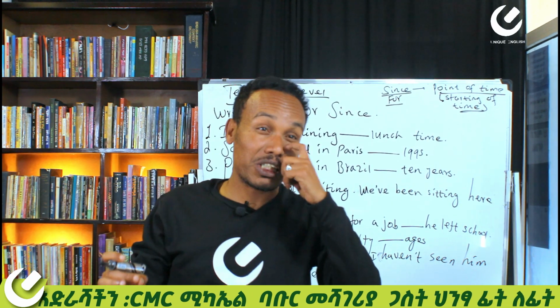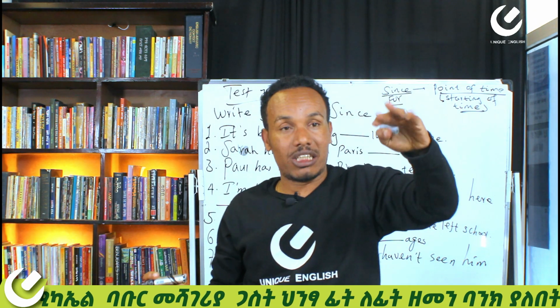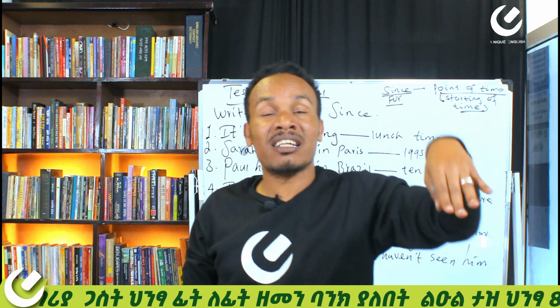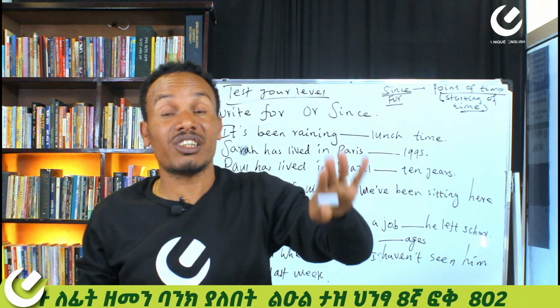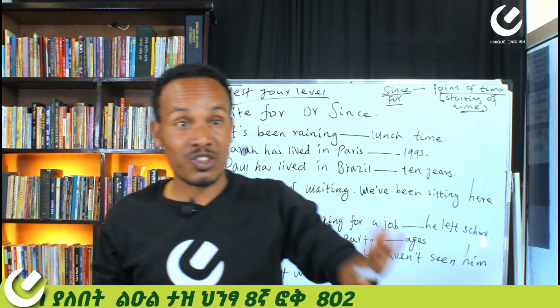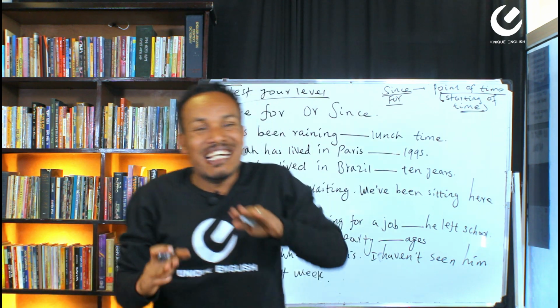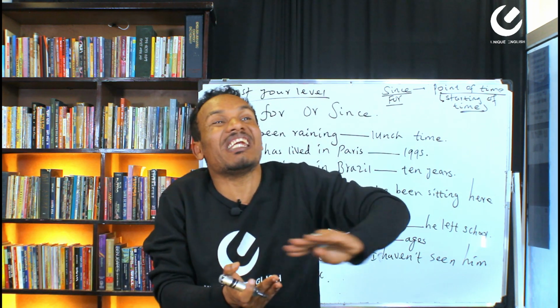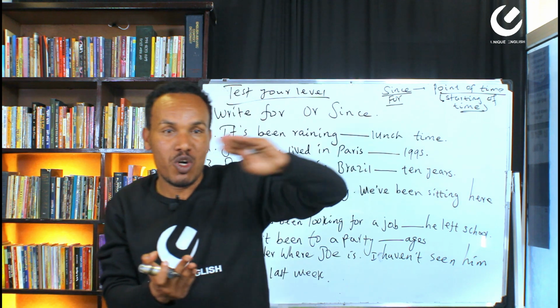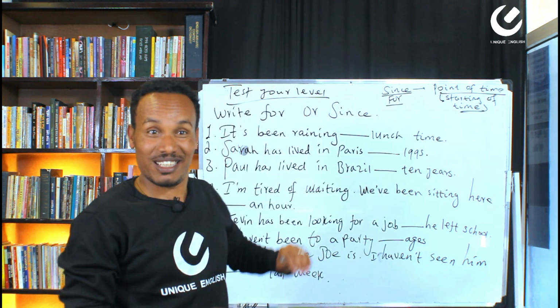For example, say with me now: I have learned English since last year. So since refers to the beginning of time, the point of time or the starting of time, right?